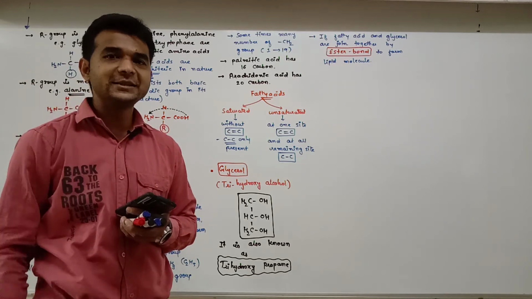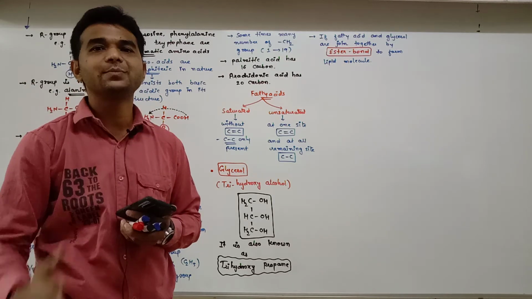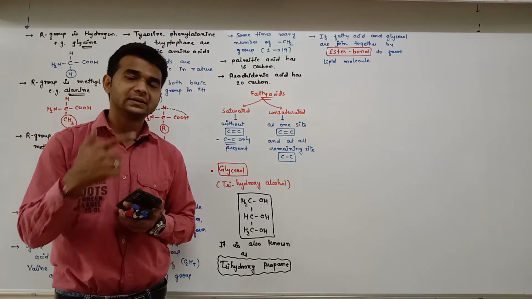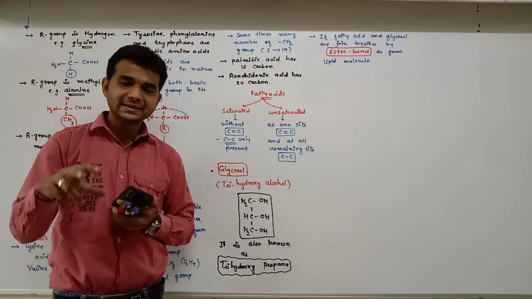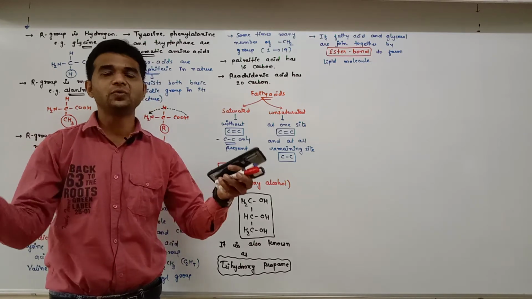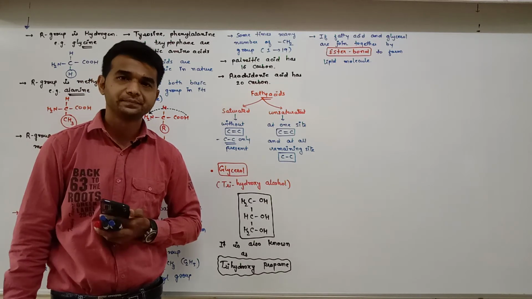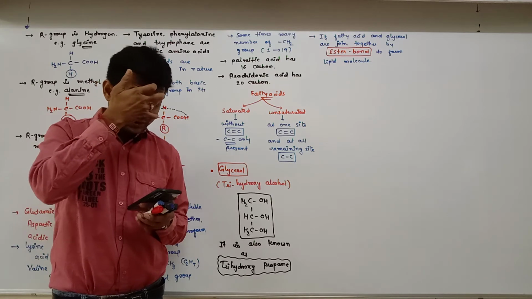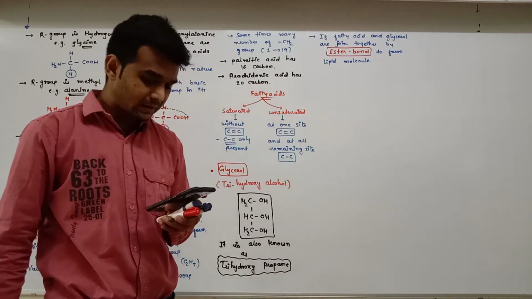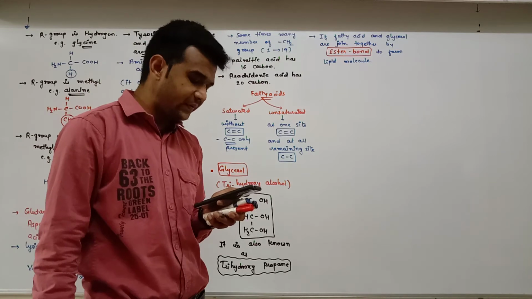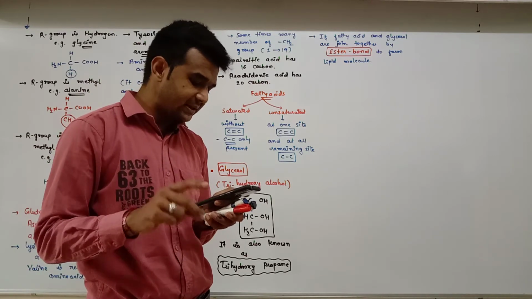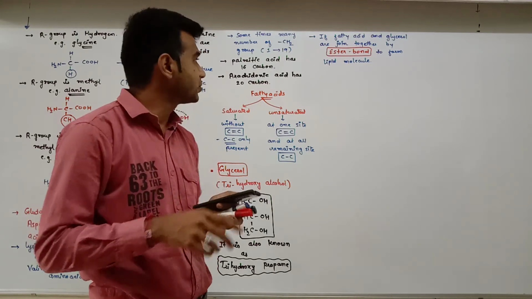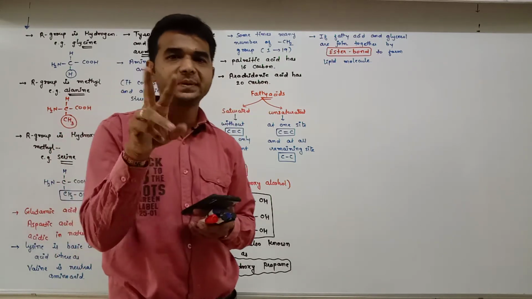So lipase enzyme breaks this ester bond, and as a result lipid is converted into fatty acid and glycerol. So many lipids have both glycerol and fatty acid. Here the fatty acids are found esterified with glycerol. Esterified means an ester bond is present in between these two.